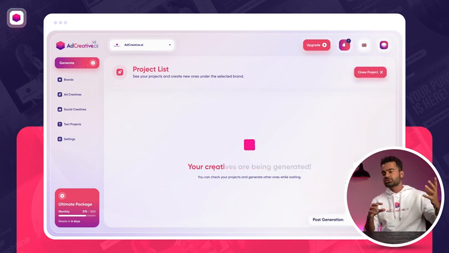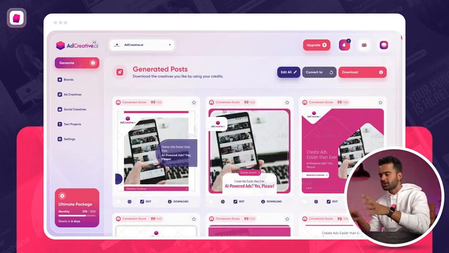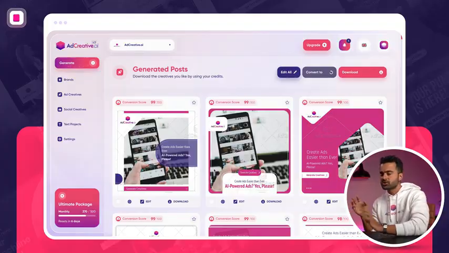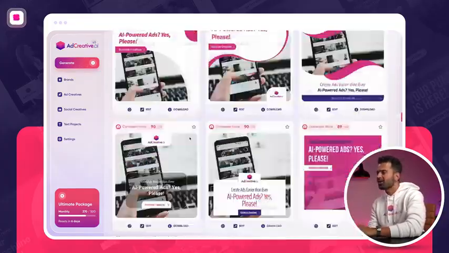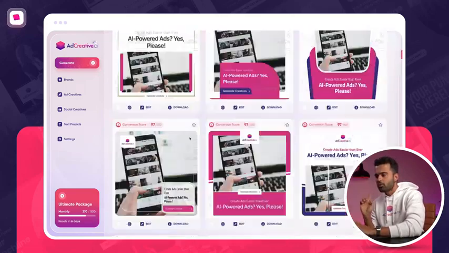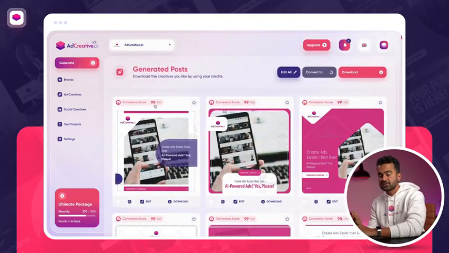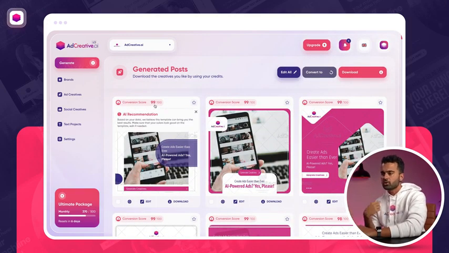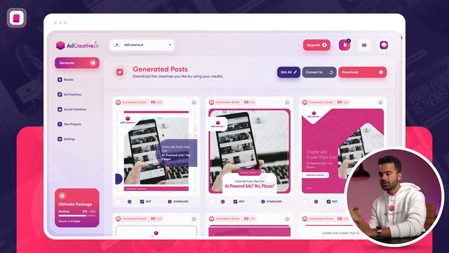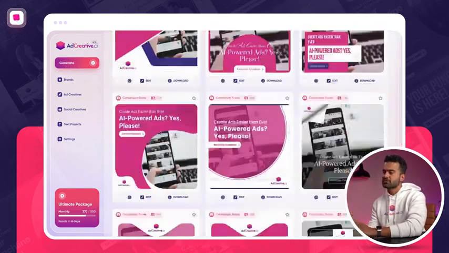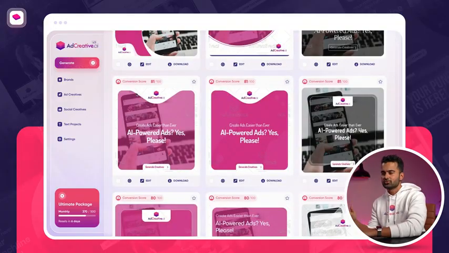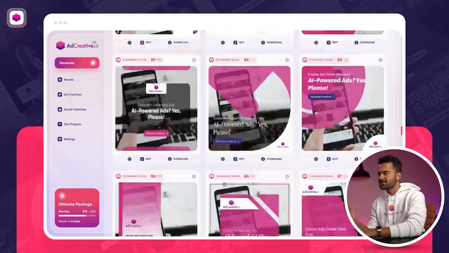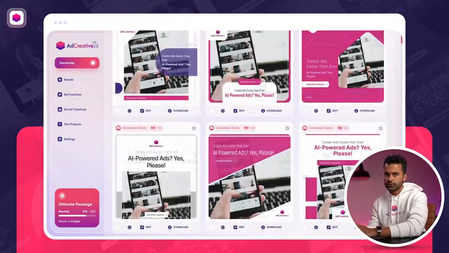Our AI engine generates all those creatives for me and directly brings them to me in ready to use PNG format. So as you can see, there is over 100 creatives here. But on top of over 100 creatives, each creative is also scored. So our platform goes ahead and scores those creatives for you. It says that out of 100, we believe that this one is gonna perform the best. So the score is 99, and you're gonna see that the more you scroll, the lower the score is gonna be.